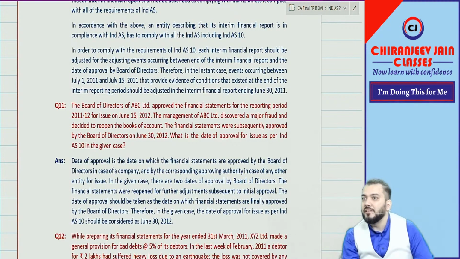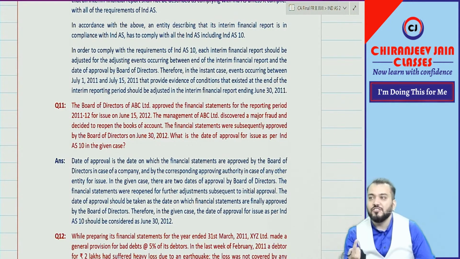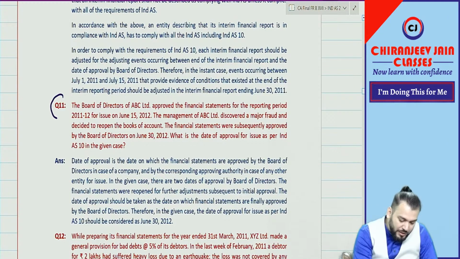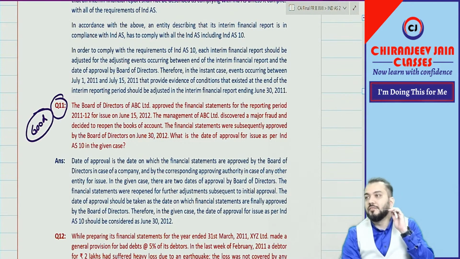Already I have said this point when I was discussing that the owner and the other person have a special power to amend the financial statement. If they can amend, then that becomes the date of approval. So in this case, the date of approval will be 30th June. We have discussed this point. Then why do you require clarification? Write down. Good question.